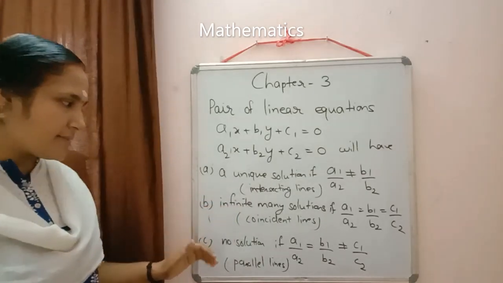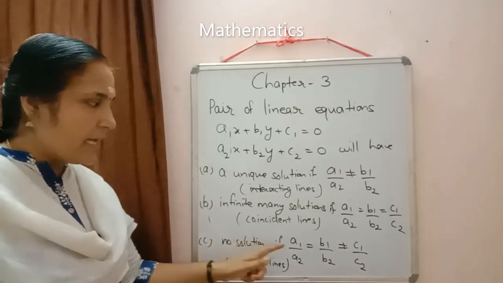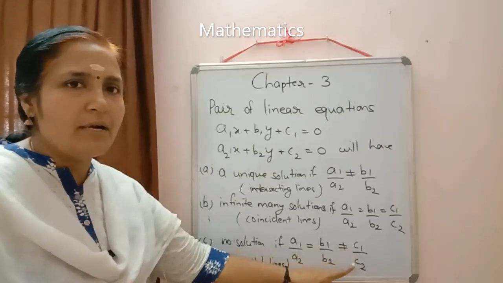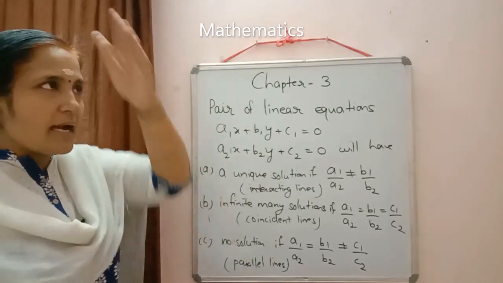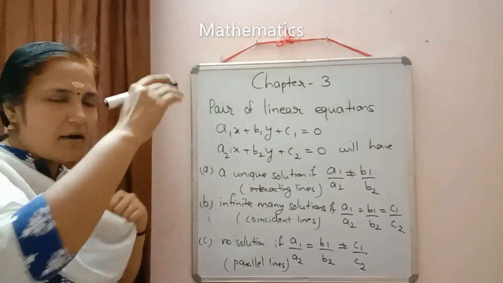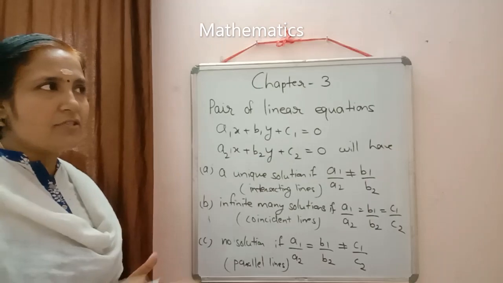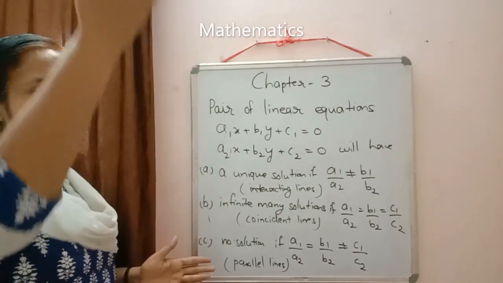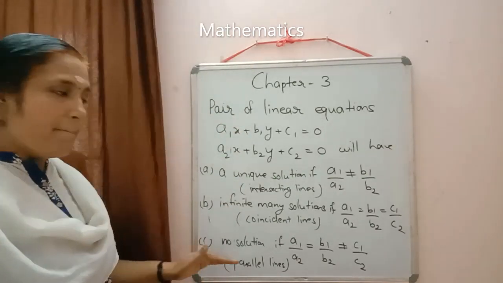Now the third case. No solution we will get when a1 by a2 equal to b1 by b2 but not equal to c1 by c2. We said that if the two lines intersect each other, then we have a unique solution, or they should coincide with each other. If we are not getting any solution, the two lines will never intersect each other. So if they are not intersecting, which type of lines will they be? Yes, they will be parallel lines.